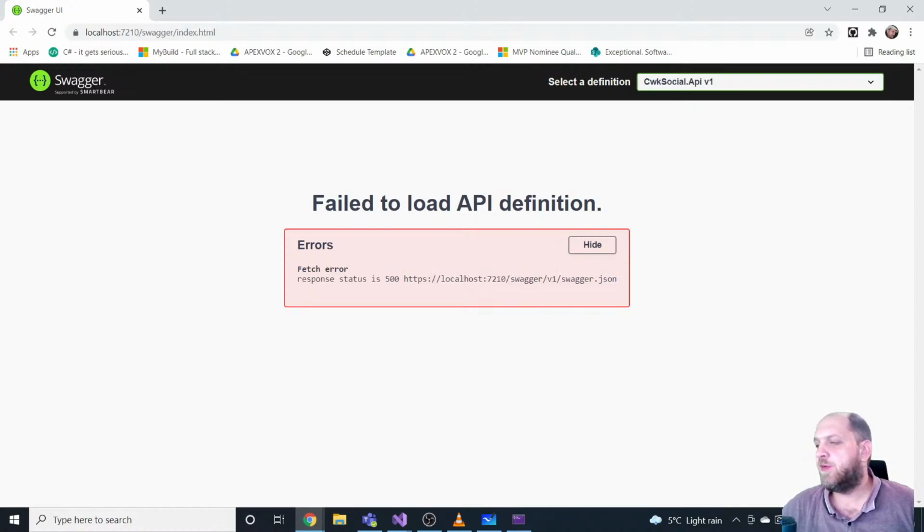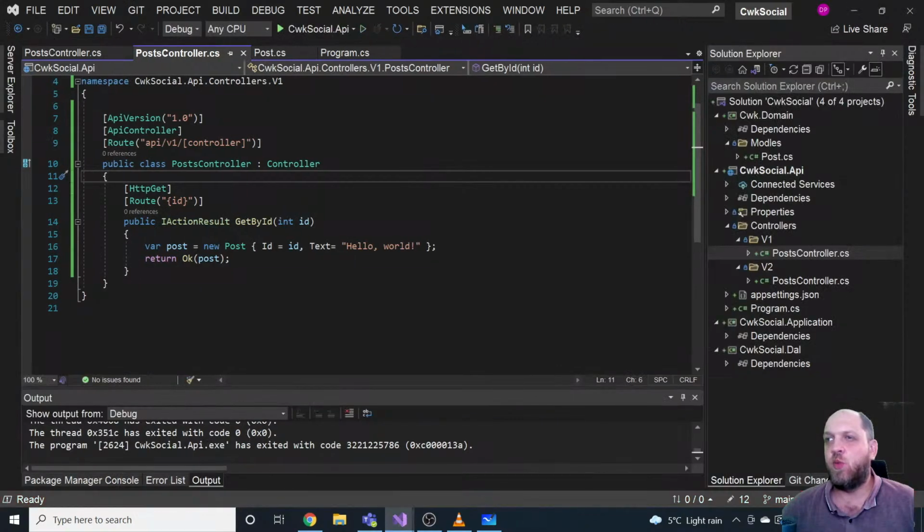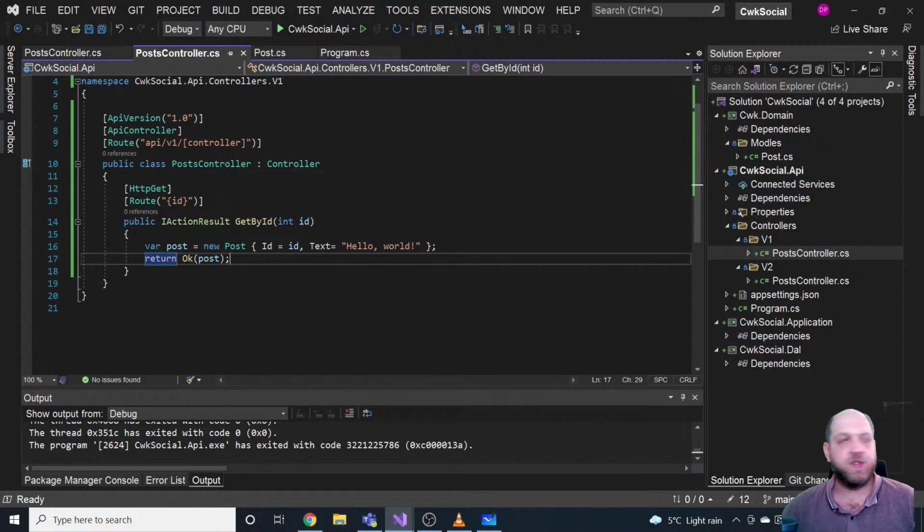We see that we have an error response, conflicting method path combination get. So Swagger out of the box doesn't really understand what happens here, because we have two different versions, and that's maybe the most complicated part of setting up versions, when you're also using Swagger, because you have to instruct Swagger manually to create different documents and different endpoints for each version, and things similar to that. And we will have to manually implement that.